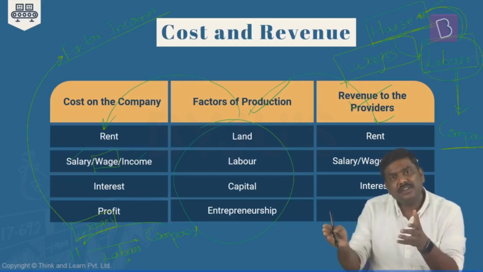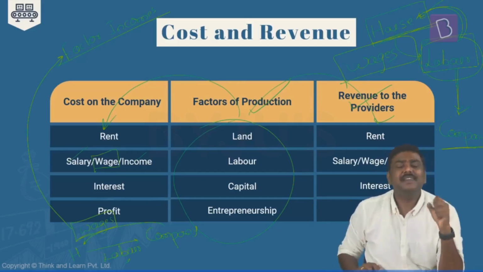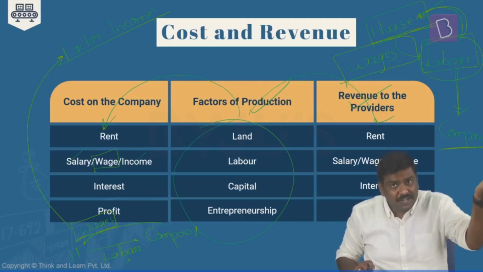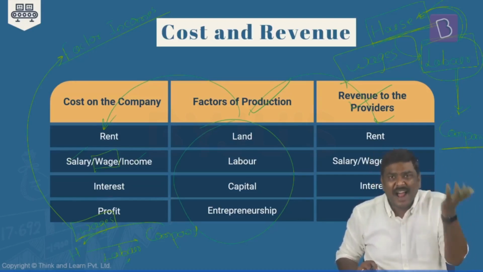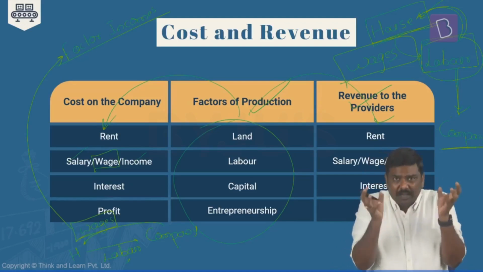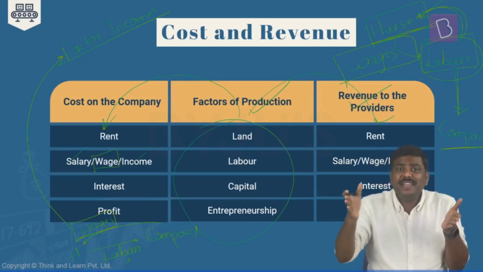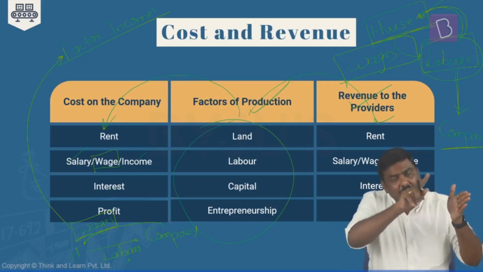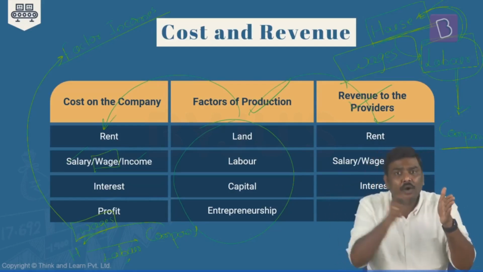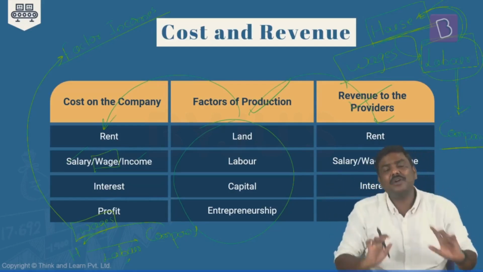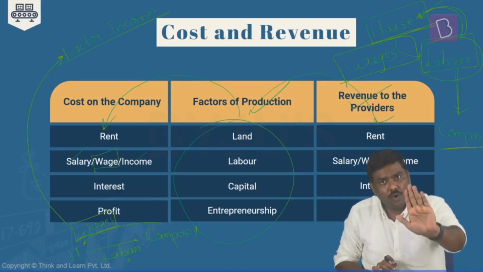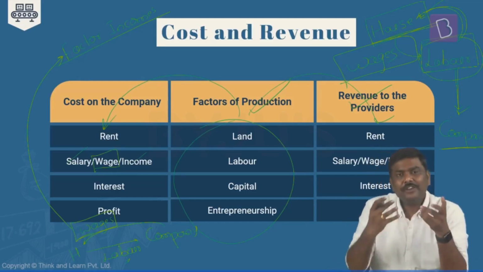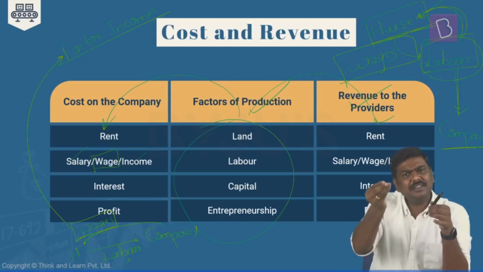For example, somebody will supply capital to the company. Somebody will provide loans to the company. Somebody will make an investment in purchasing a machine in the company. Somebody will provide land to the company. So in all of these four factors of production, because they are supplied, the company will have to pay a certain amount to the one who has supplied them. For example, imagine you are the owner of the company. I've given land on rent, or on lease, to you. And when you have taken this land, you will have to pay a certain amount to me.